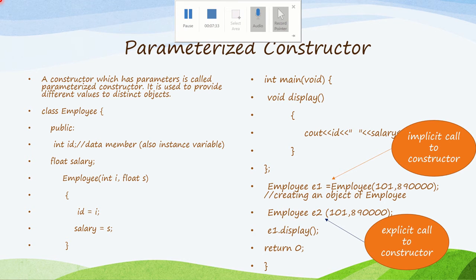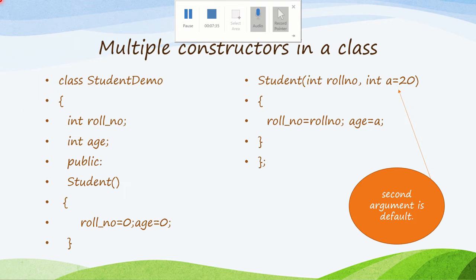Moving ahead, now we'll discuss multiple constructors in a class. Can we have multiple constructors in a class? Yes, we can. We can have a default constructor and two or more parameterized constructors in a program.